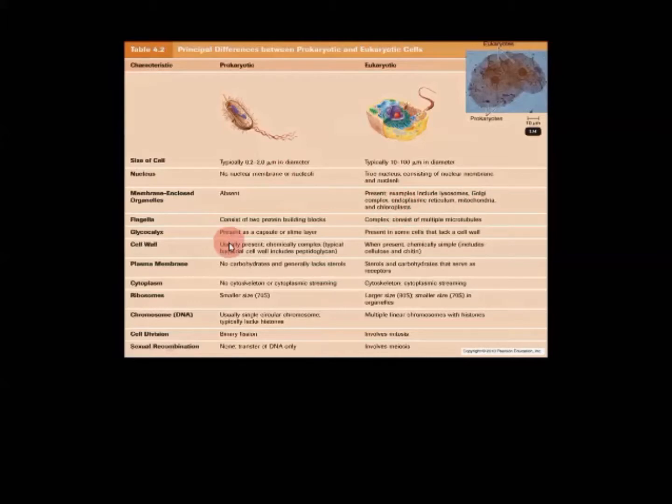Cell wall is usually present in prokaryotic and they are chemically complex. They include peptidoglycan. In eukaryotic, they are not always present, but in the case of plant cell, they are present and they are chemically simple and include cellulose and chitin. Ribosomes are much smaller in size in prokaryotic compared to eukaryotic cells.